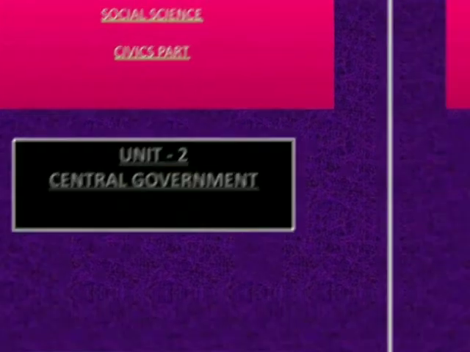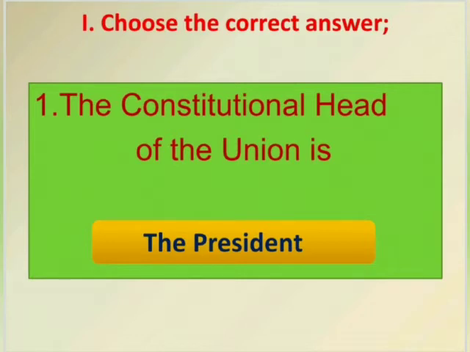Number 1. The constitutional head of the Union is dash. The President. The constitutional head of the Union is the President.